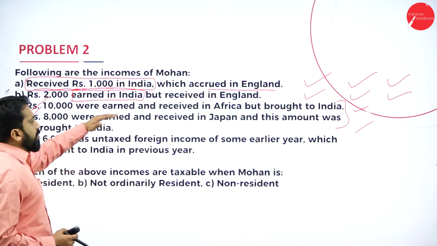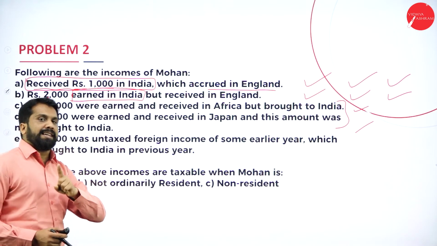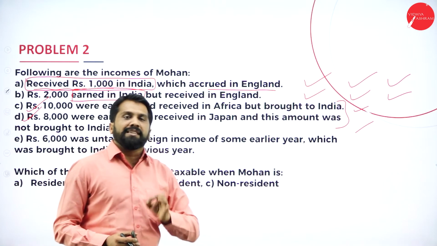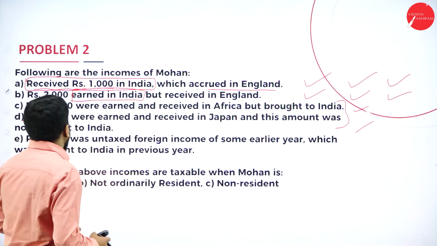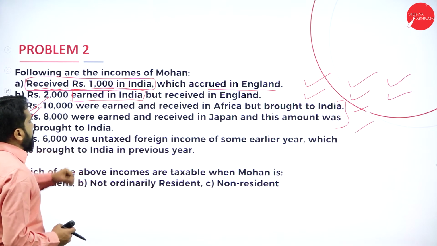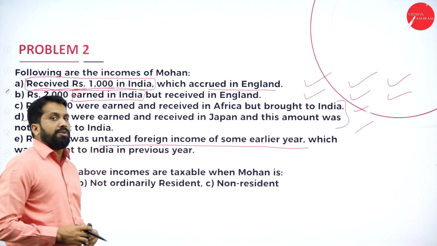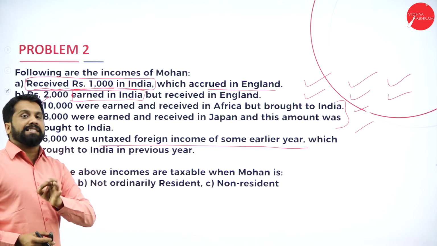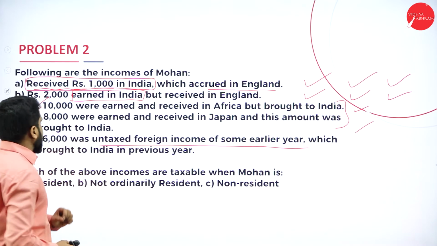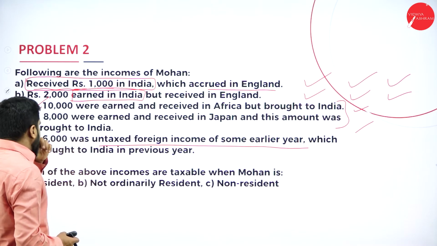That's why only the first person, the resident, is always taxable. Now, rupees 6,000 was untaxed foreign income, brought to India in the previous year. So what should we do? Exempted. Untaxed foreign income is always exempted.